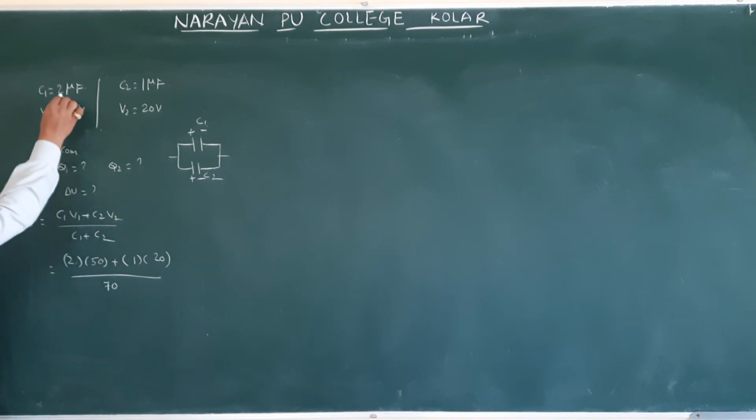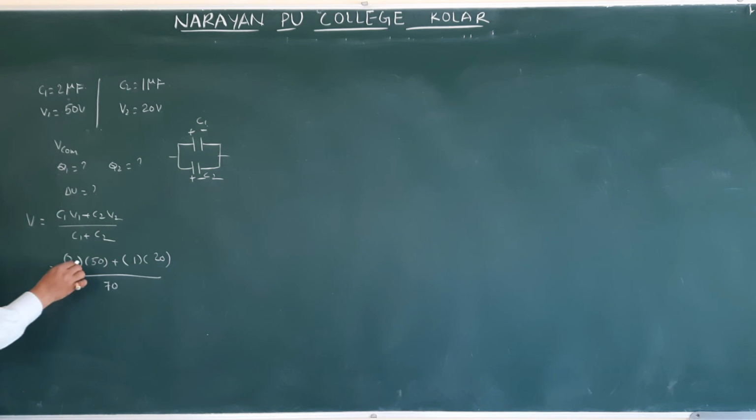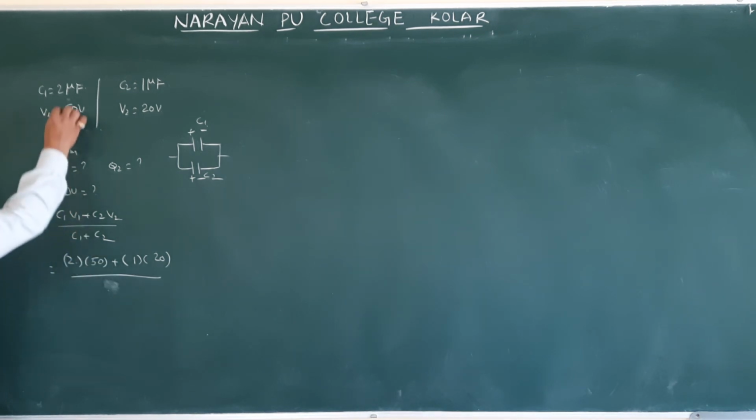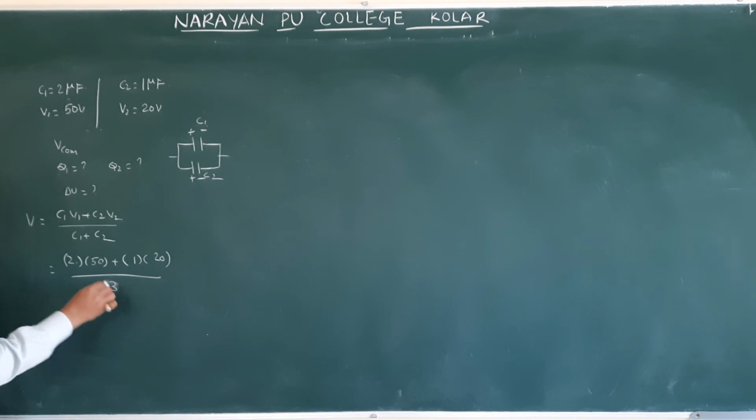So the capacitor's value is in microfarad, which is into 10 power minus 6, in both numerator and denominator. Now, I wrote V1 plus V2, and this is C1 plus C2. C1 plus C2 means 2 plus 1, that is nothing but 3.